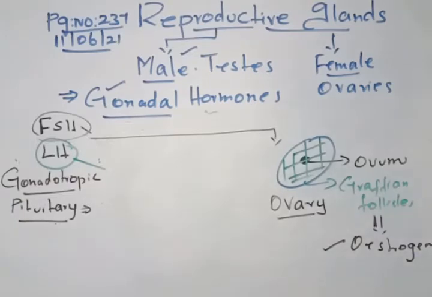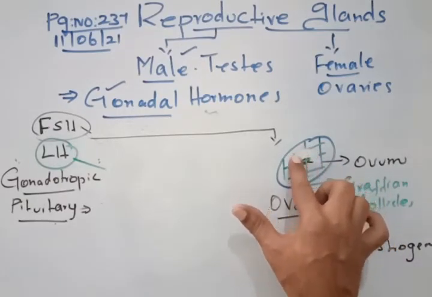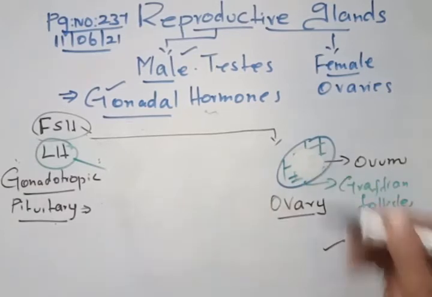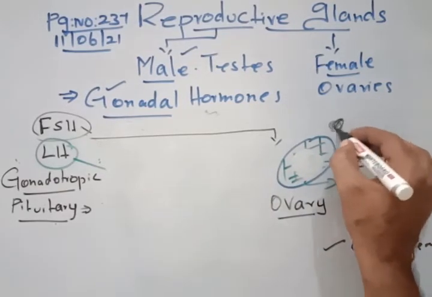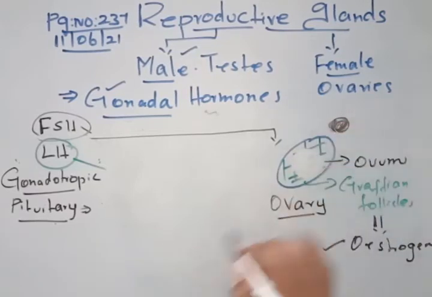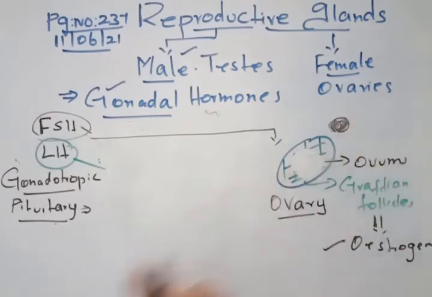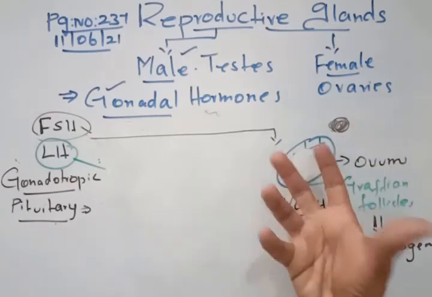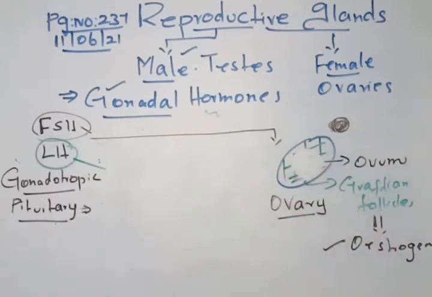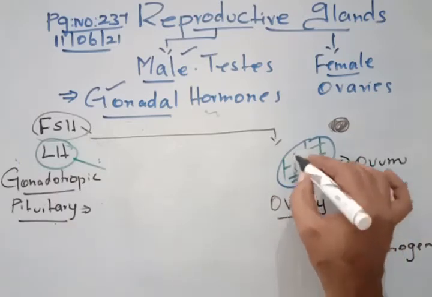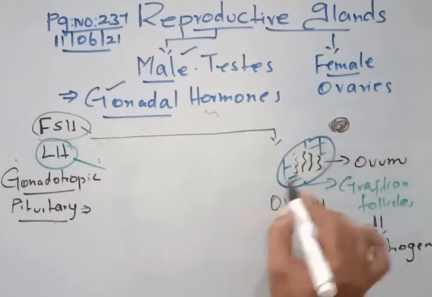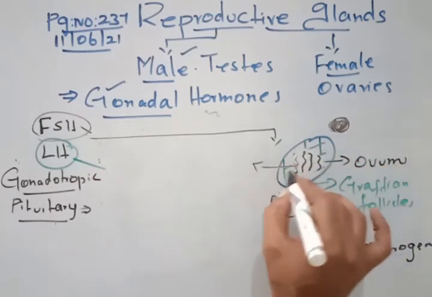Now when the ovum is matured, the Graafian follicle is ruptured, and the ovum will come out and enter into the fallopian tube, the female reproductive tract. The ovum has come out. All this process we will study in the next chapter. Once the ovum comes out, the Graafian follicle which has ruptured becomes another structure, a temporary structure which forms on it like this.